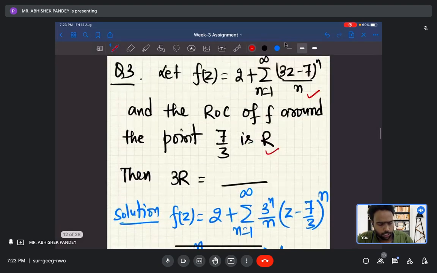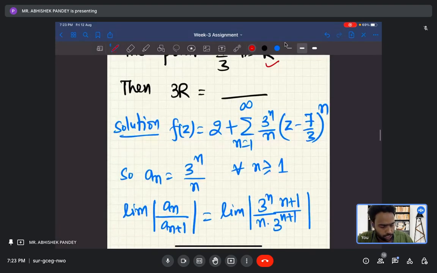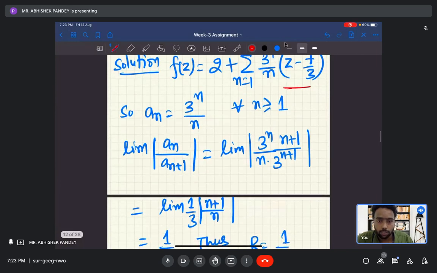So you just take 3 common, so it will come as a standard form. This is a standard form of power series. So an will be 3 to the power n upon n. So you will take this limit. You have to calculate this limit. If this limit exists, it will be the radius of convergence of the power series.